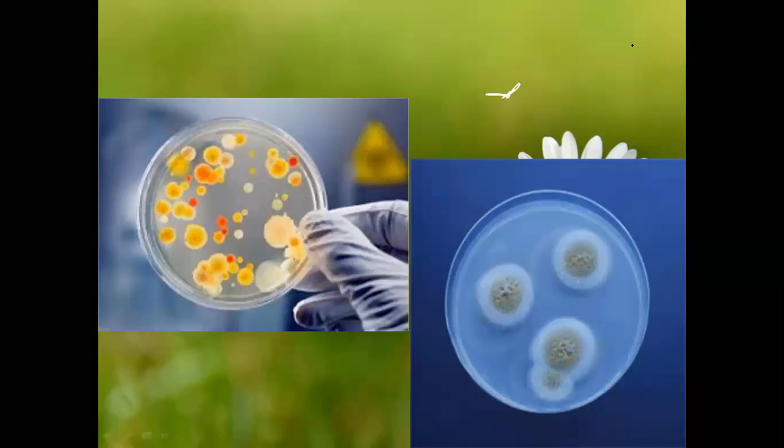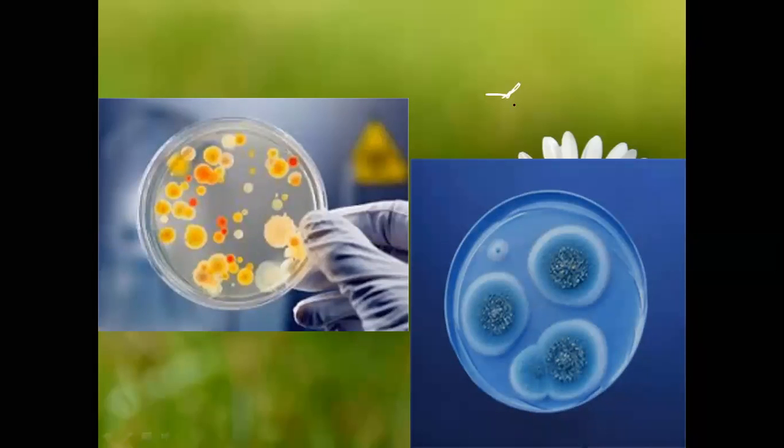So in the petri dishes, this is how these microorganisms look.